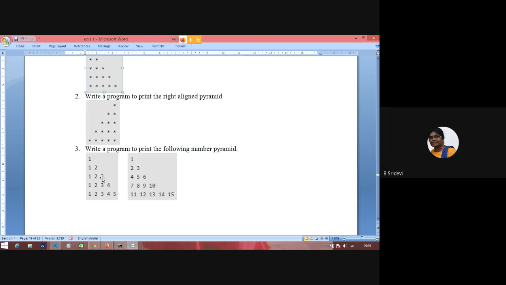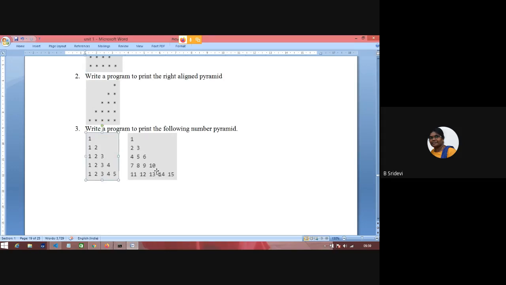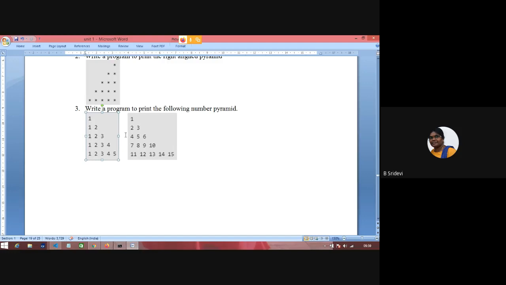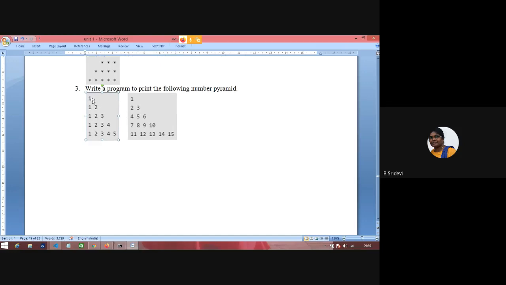So now we'll see this pyramid. Okay. This is a number pyramid. Clear? And understand this. How many lines are there? That is the first understanding. 5 lines. That means the outer loop has to run 5 times. In every line, how many numbers? 1 number, 2 numbers, 3 numbers. That means in line i, i numbers are there. Okay. In line 3, 1, 2, 3. In line 4, 1, 2, 3, 4. That means in line i, 1, 2, 3, 4 up to i.